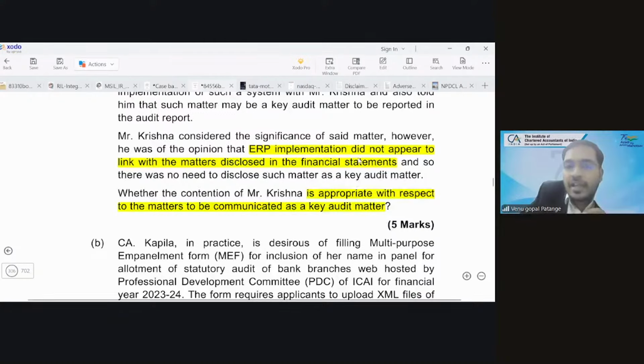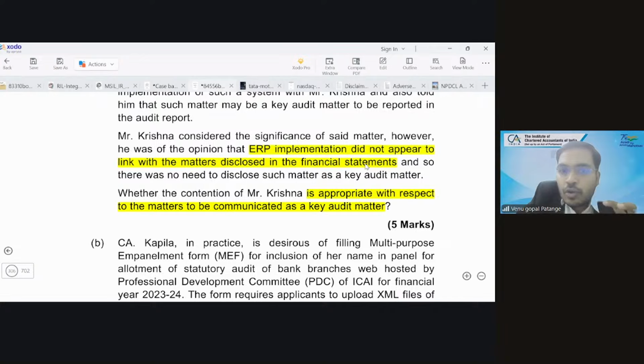Second, he was of the opinion that ERP implementation did not appear to link with the matters disclosed in the financial statements. He is telling that there is no linkage. That means this ERP implementation would be done for some warehouse, some automation, some other thing, right?